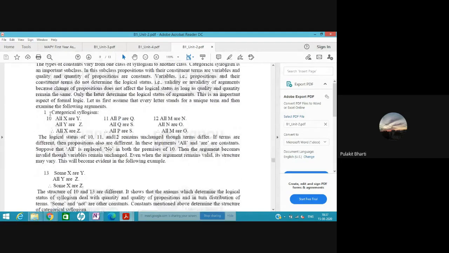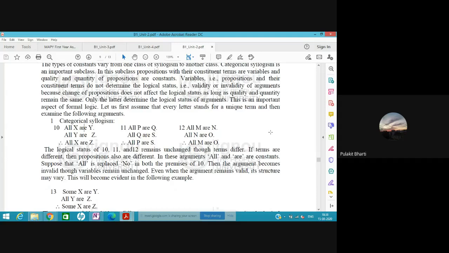They have not numbered it well. The first is categorical syllogism, the syllogism that we generally call inference. Like all x are y, all y are z, therefore all x are z. This is called categorical syllogism. Then there is hypothetical syllogism, and disjunctive syllogism: either this is correct or this is correct.